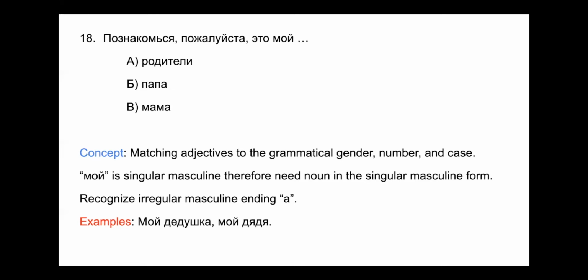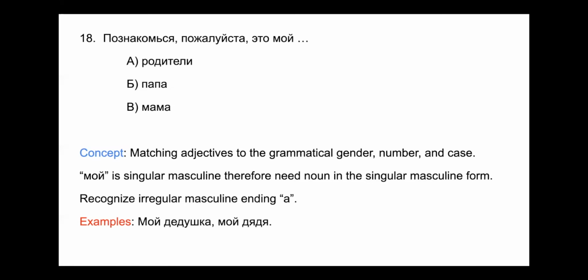Look up bear, папа. Now this one's tricky because we have an a ending here. And so what this question wants you to understand is, it wants you to be able to recognize the irregular masculine ending a. And there are a few examples of that. You take a look down here. Мой дедушка, my grandpa. Мой дядя, my uncle. So even though these nouns have feminine endings, meaning they have an a ending and a ya ending, we're still going to treat them like masculine nouns.